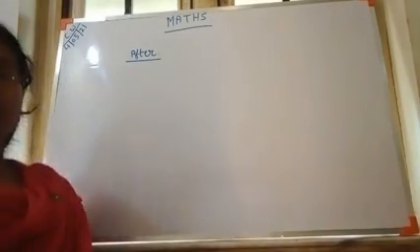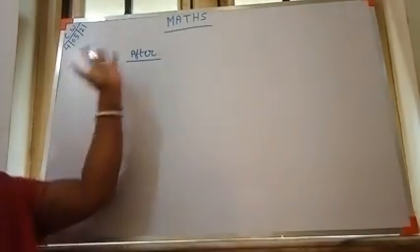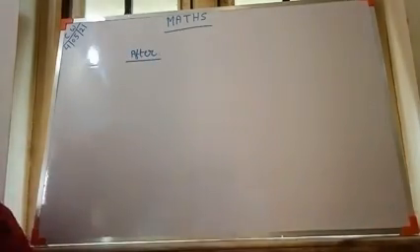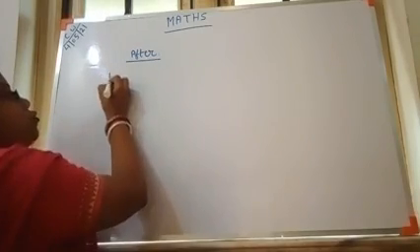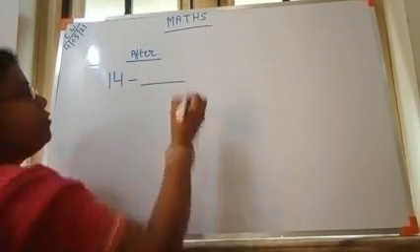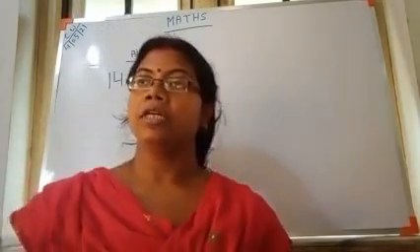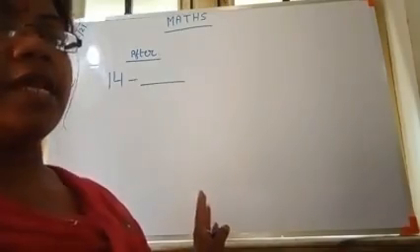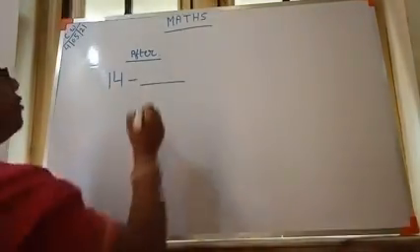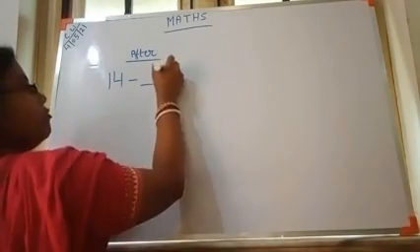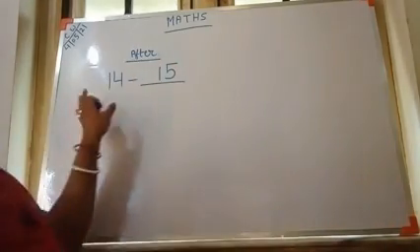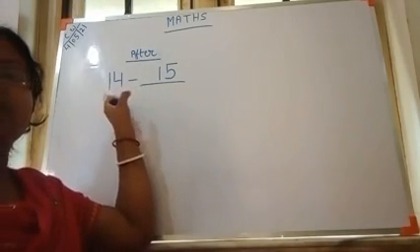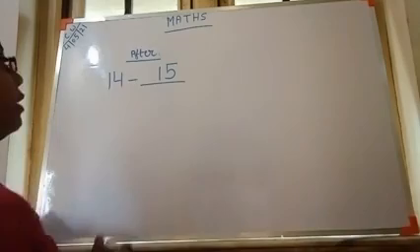I will teach you the after numbers. After number means the next number. Whatever comes next is called the after number. Suppose the number is 14. After 14, what number comes? You count 14, then 15. The next will be 15. So the after number of 14 will be 15. What is the after number of 14? It will be 15. Okay.